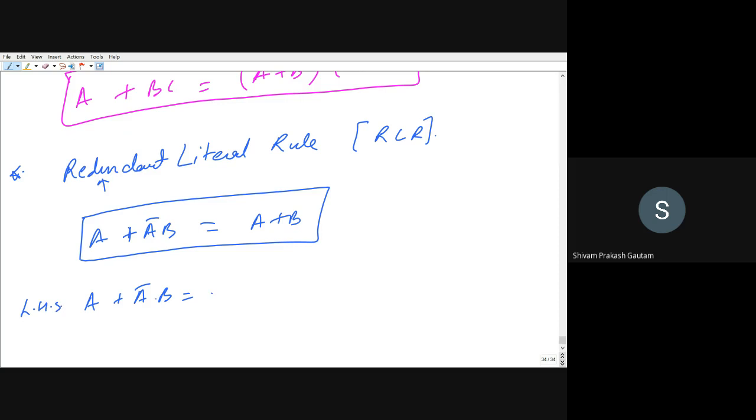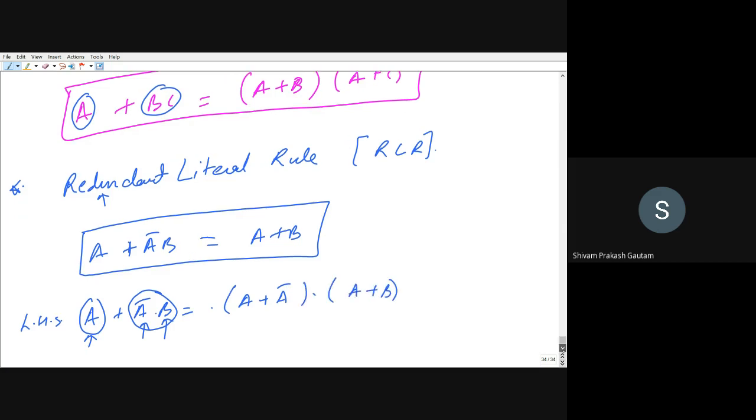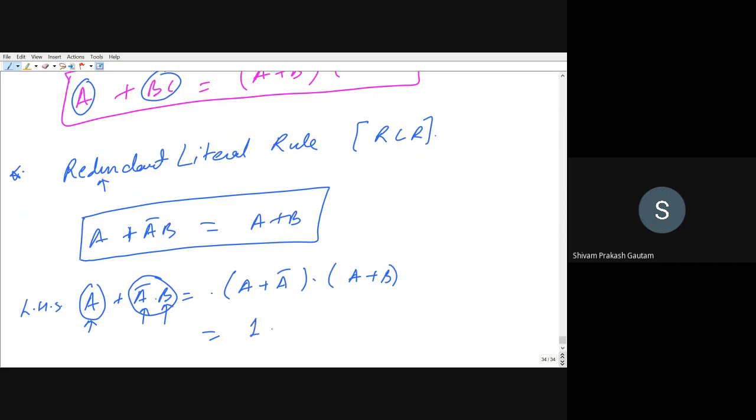Now from the above law, that is the distributive law, you can see A plus BC, and here we are having A plus A bar B. So I can take the first variable as A, and handle the other two as different variables. So A plus A bar multiplied by A plus B, right? A plus A bar will be equal to 1, multiplied by A plus B, and 1 multiplied by A plus B will be that number, that is A plus B itself. So you can see we have proved it.